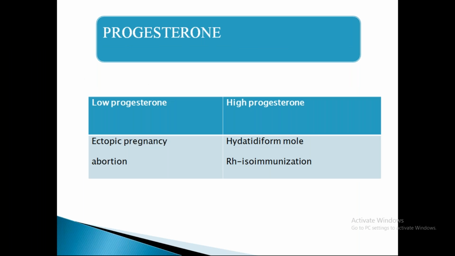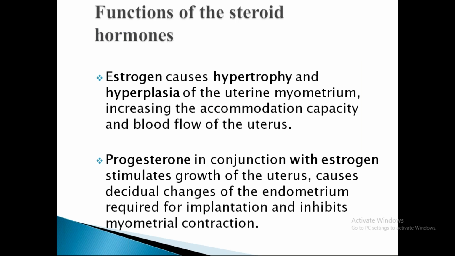After delivery, the plasma progesterone levels decrease rapidly, and usually they are not detectable 24 hours after delivery. The significance of progesterone: low progesterone levels are seen in ectopic pregnancy and miscarriage, and high progesterone levels are seen in hydatidiform mole and Rh isoimmunization. So low estriol levels indicate fetal death, anomalies, and enzyme deficiencies, and low progesterone indicates ectopic pregnancy and abortions.